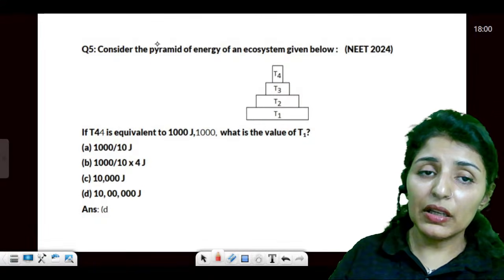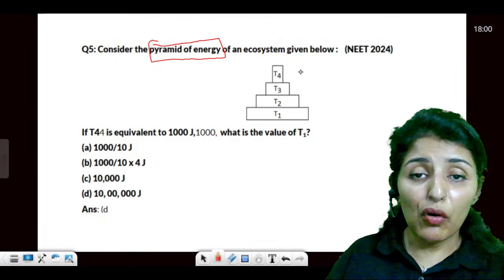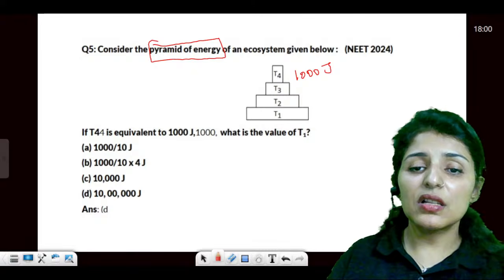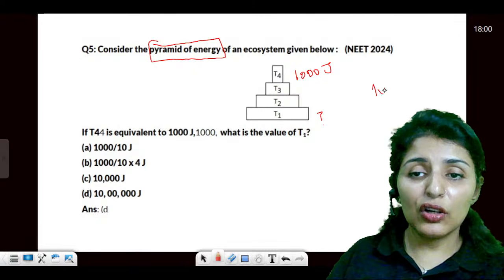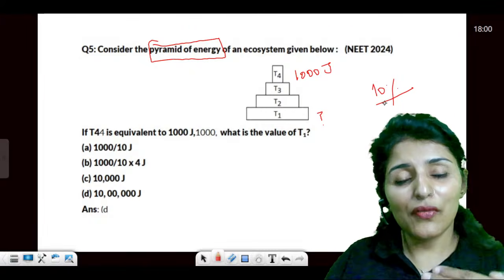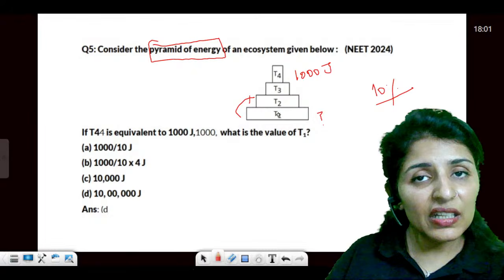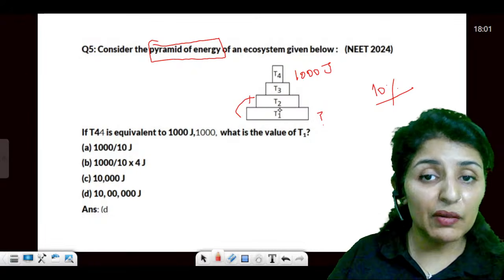Now, here you have been given the energy pyramid. T4, it says, is equivalent to 1000 joules. What is the value of T1? So we know that there is the 10% law operating in nature. Only 10% of energy from the lower trophic level is passed on to the upper level. So whatever energy T1 has, only 10% of it will be received by T2.